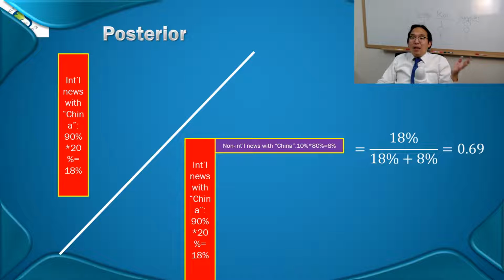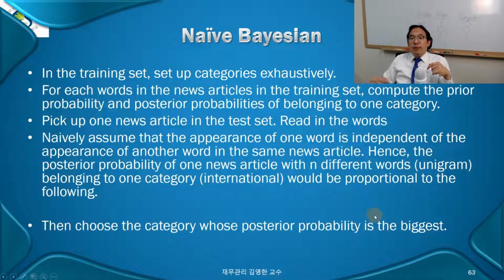That role is played by each different word. China over here, 90%, okay? And then the prior probability is applied as well. So you will see some equivalence going on over there. Okay. Anyway, that's how we estimate the Bayesian updating posterior probability: which category does it belong to, by looking at each different word, right, over there. Okay.